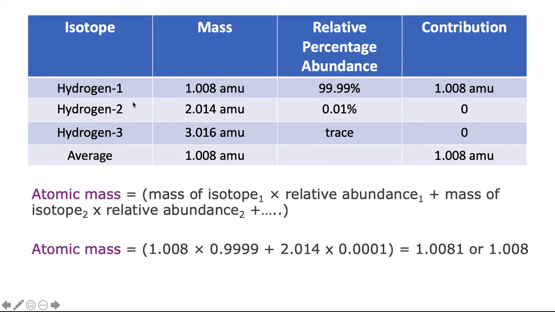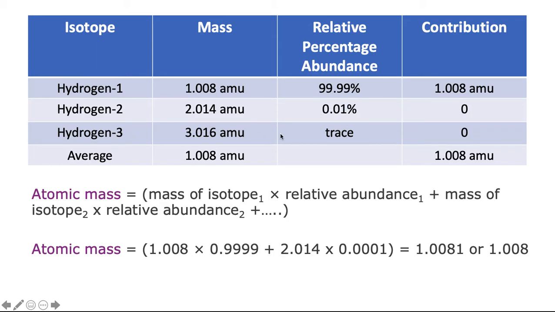So most of the hydrogen that is found is hydrogen-1, which only has 1 proton and has a mass of 1.008 AMU. If you go to hydrogen-2, it has a mass of approximately 2.14 AMU because now we have a proton and a neutron, and that's 0.01%.